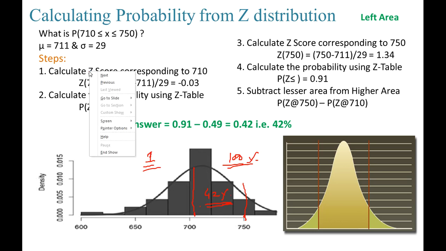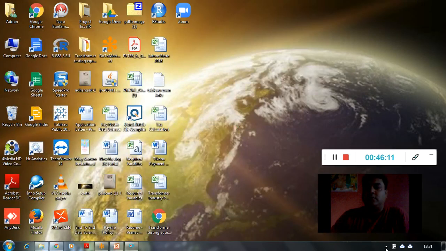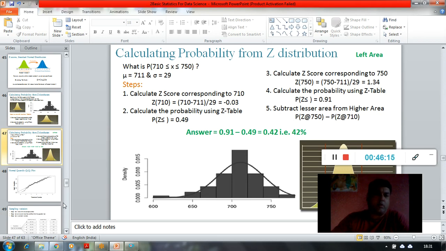So this is how we calculate the z-scores and use the z-table for probability calculations of the desired business problem. So that's it for the z distribution and z-scores and how to calculate the probabilities from this z distribution.